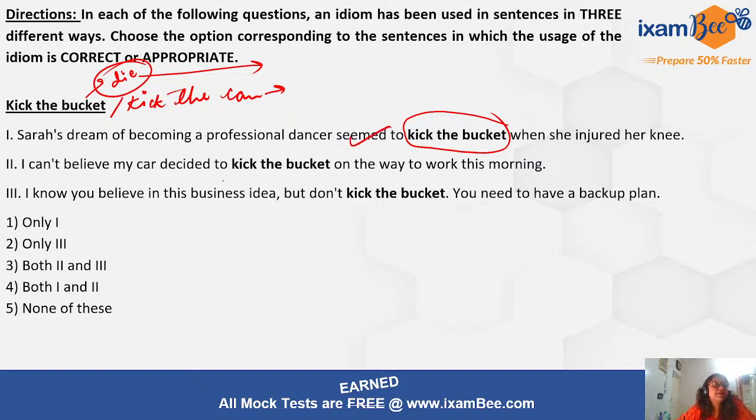I can't believe my car decided to kick the bucket on the way to work this morning. Yes, so this is right. This means that the car stopped functioning. This is the correct usage, right? I know you believe in this business idea, but don't kick the bucket. So no, we don't say this. We don't ask the person about dying when we are talking about a business idea. So this is not the correct usage, obviously. So 1 and 2, option 4 is the correct answer.